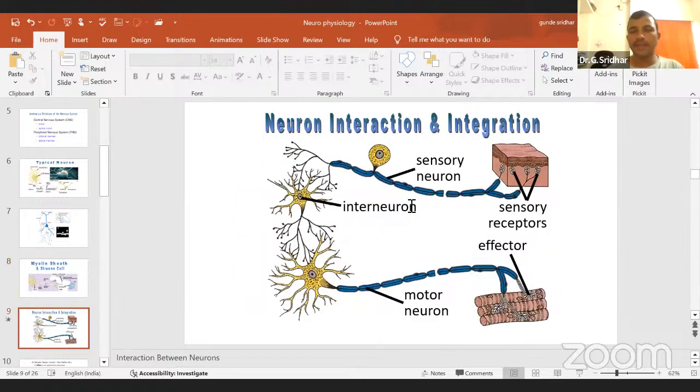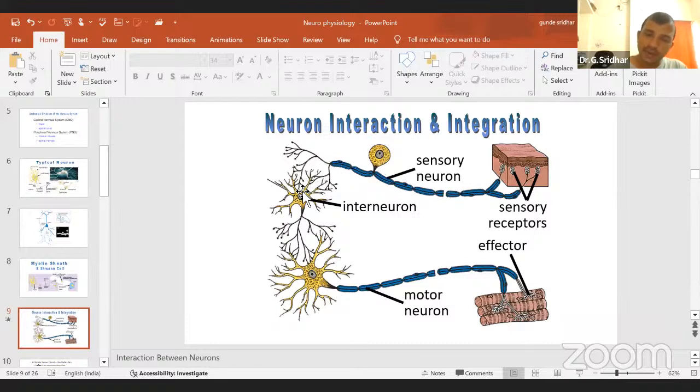Then neuron interaction and integration. How the neuron will integrate with the effector organ, that is very important. You see here, the sensory receptor will collect the information through the skin. After collecting the information, this will pass to the adjacent neuron. This is called the sensory neuron.